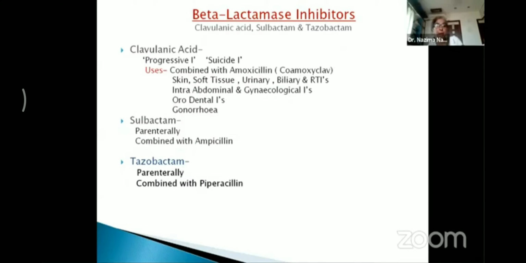Then, in the same group of beta-lactamase inhibitors, we have drugs like sulbactam and tazobactam. These drugs are used parenterally, whereas clavulanic acid is used orally. Sulbactam is combined with ampicillin, whereas tazobactam is combined with piperacillin. These are generally used in hospital settings because they have to be given parenterally, and it may be cumbersome to give these drugs when a person is at home.